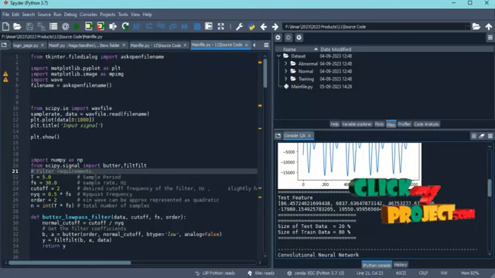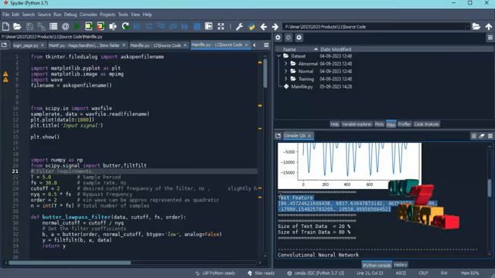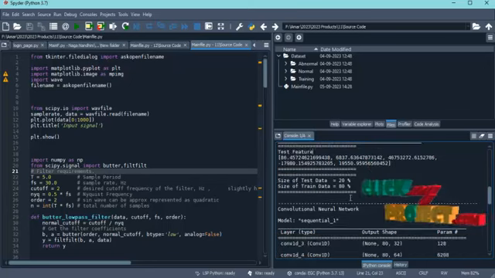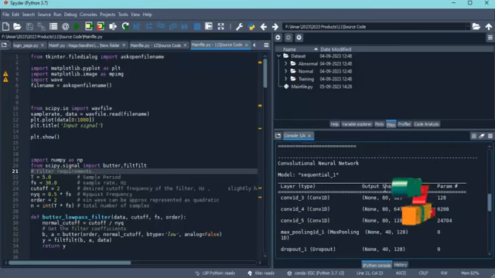After the filtering, the feature extraction will be carried out. In this feature extraction, the features are extracted based on the mean, standard deviation and variance like this. After the feature extraction, that will be generated as a test feature. After that we have to segregate the dataset into two parts, the test data and the train data. So we split the test data and train data separately. After splitting, we apply the convolutional neural network algorithm to classify whether the input signal is normal or abnormal.